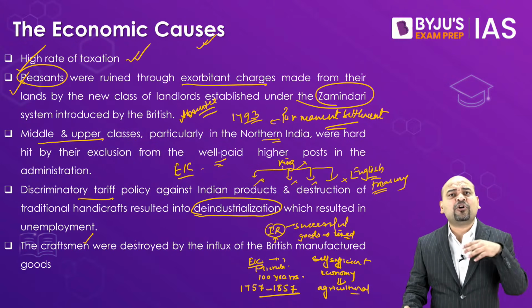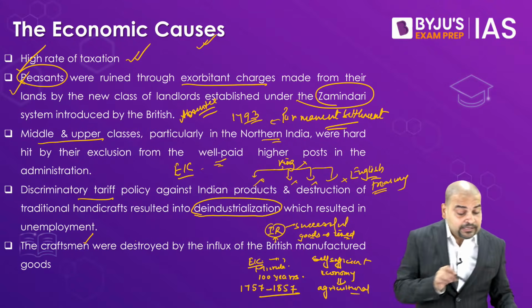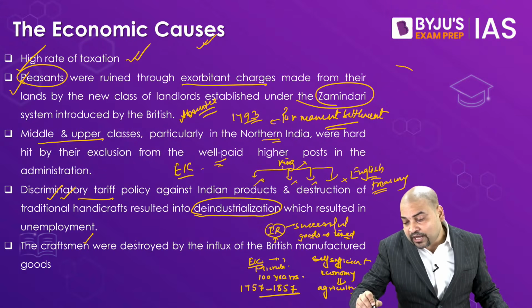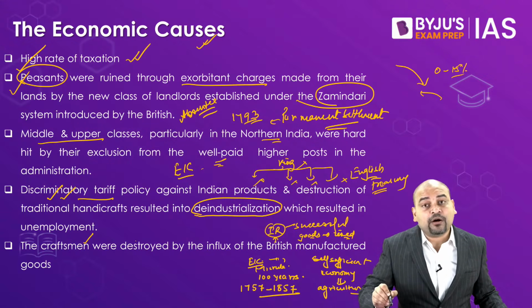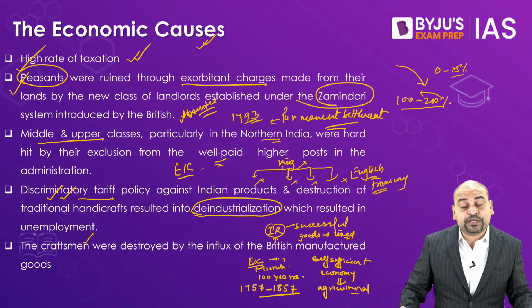Because of this, the Britishers adopted certain policies like discriminatory tariff policy. That is, if their goods are coming to our country, there would be 0 to 5% taxes. If our goods are going abroad, sometimes the duties would be 100 to 200%. So a discriminatory tariff policy was there.